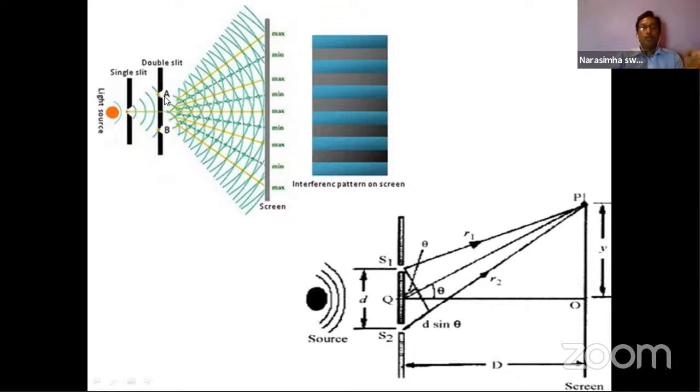And these 2 waves are coherent because the wavelength is the same, intensity is the same, frequency is the same. So both have the same wavelengths. So 2 waves are superimposed. This is called the interference concept. Superimposed. Then we can observe an alternate bright and dark, that is maxima and minima, pattern. So this is the interference pattern that we can see on the screen. Alternate bright and dark fringes. Dark is a minimum, bright is a maximum.